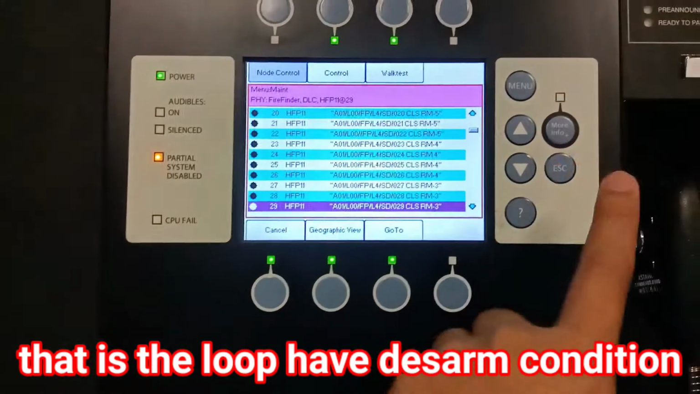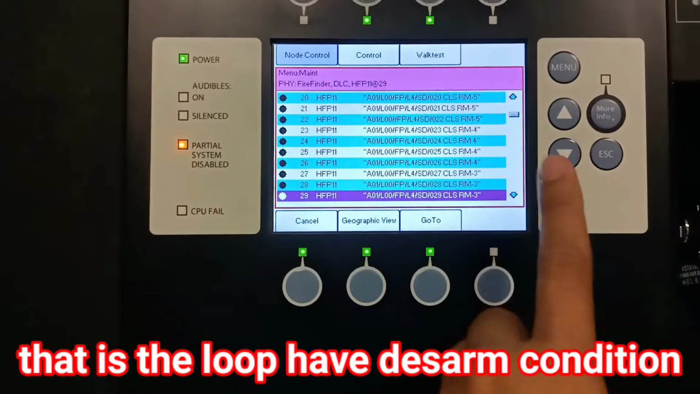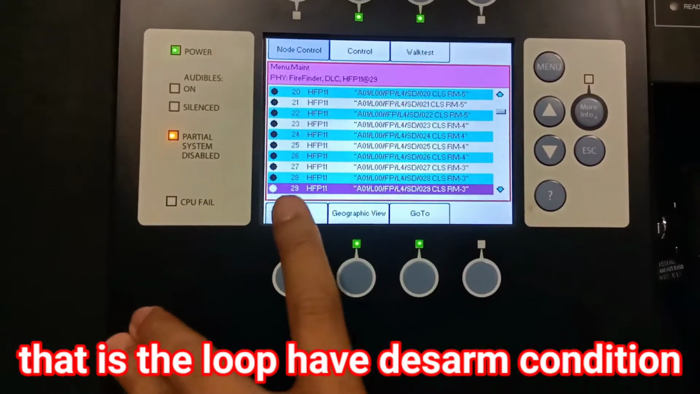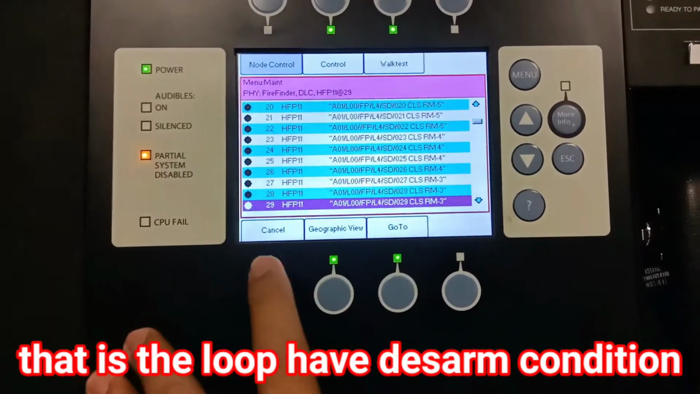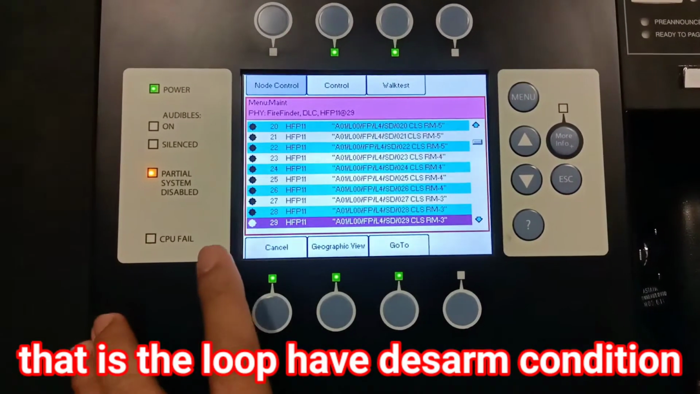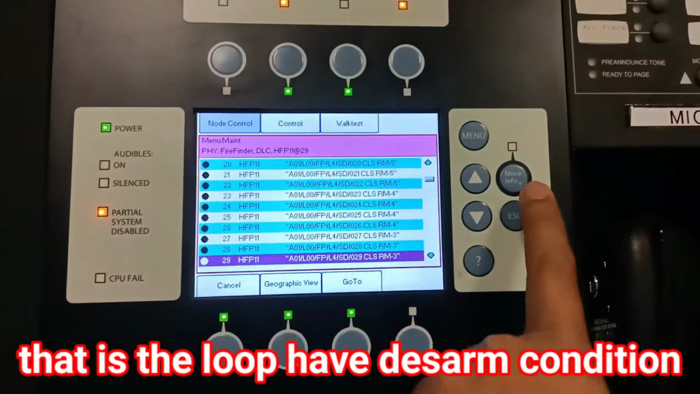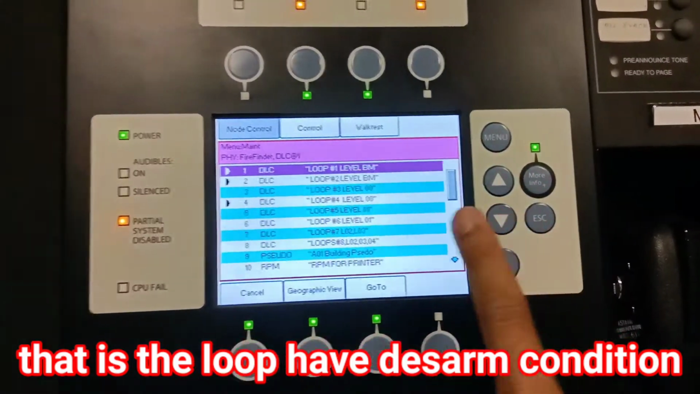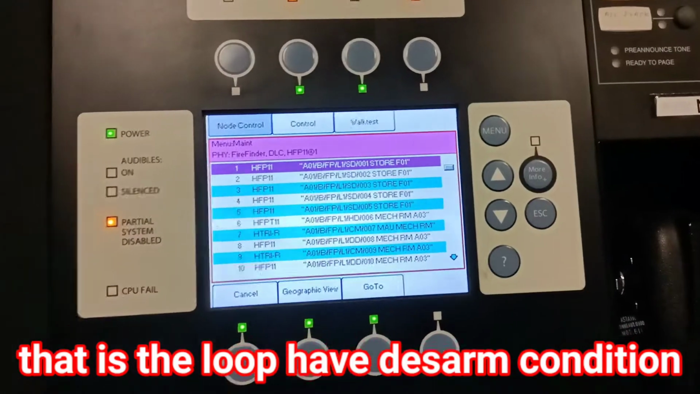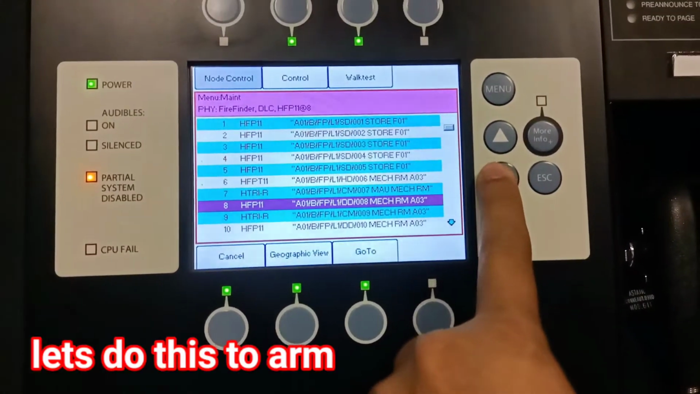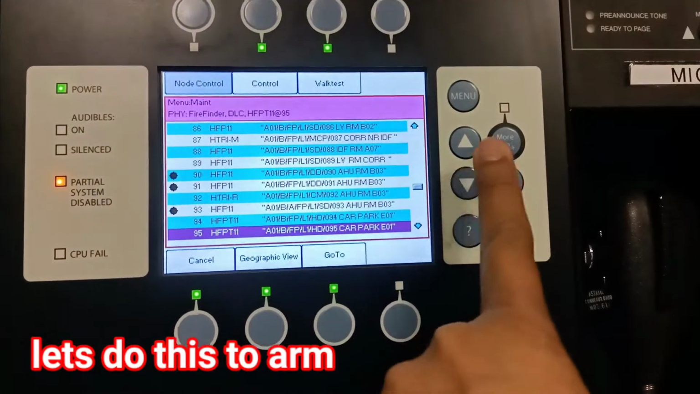So we want to arm these devices, or enable. This condition is disabled in the Siemens panel. They call it disarm. To enable, the function of this panel is arm. Okay, so skip. Go to loop 1 more. In this panel, you can do it one by one or by loop.